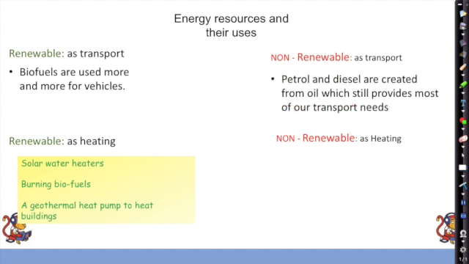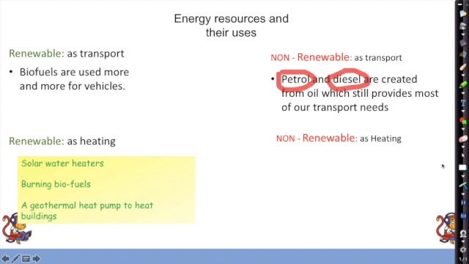Now for transport, non-renewable energy is used. Petrol and diesel are created from oil, which still provides most of our transport needs. So these two are our most common forms of fuel used for motor vehicles.